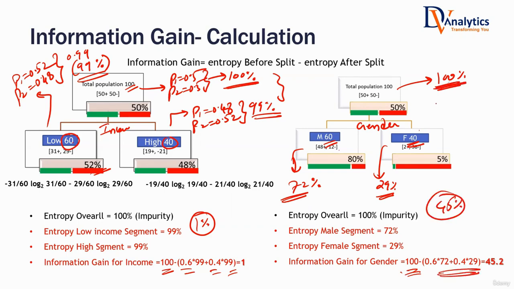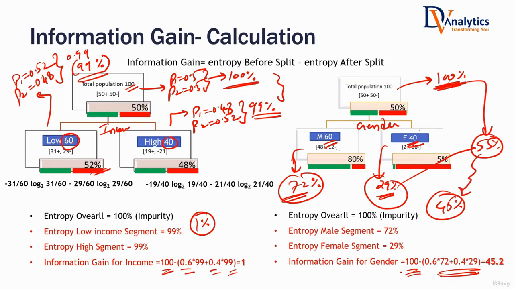Previously, before splitting, 100% was the impurity. On an average, you got it down to 55%. From 100, you got it down to 55%. What is the lift? What is the information gain that you got? From 100, you got it down to 55, which means 45% is the information gain.